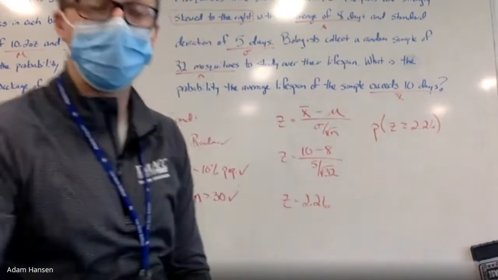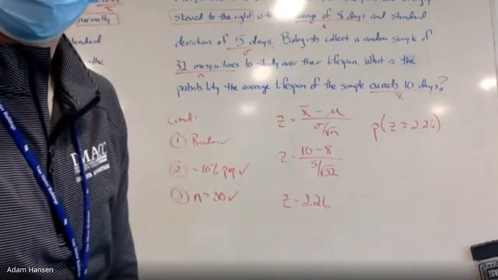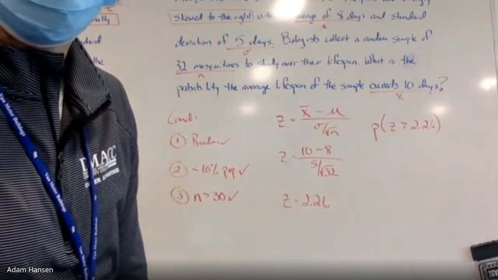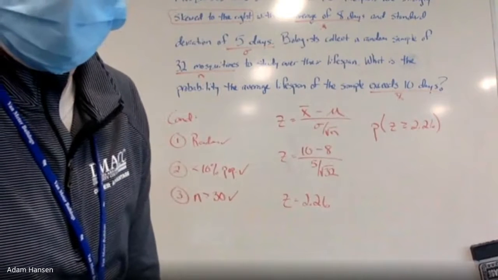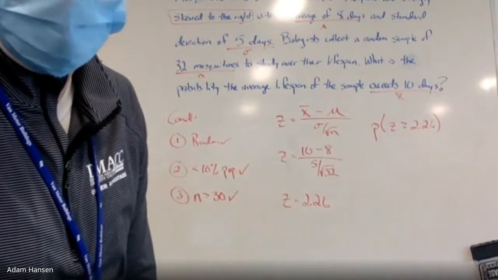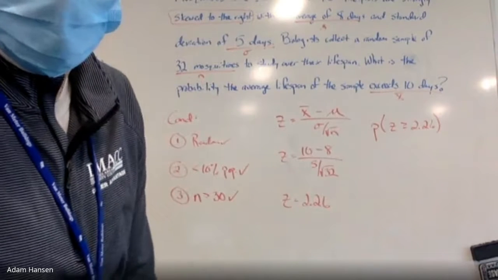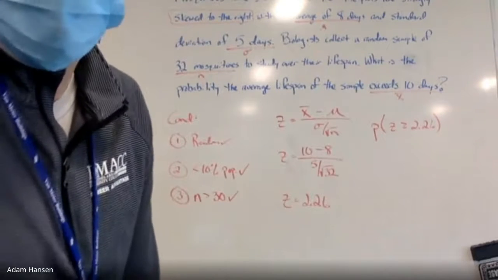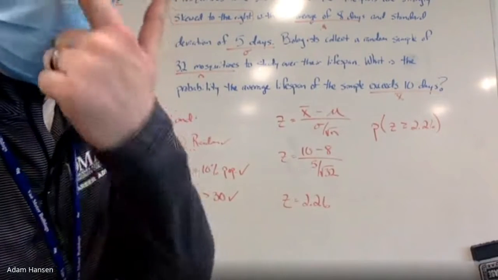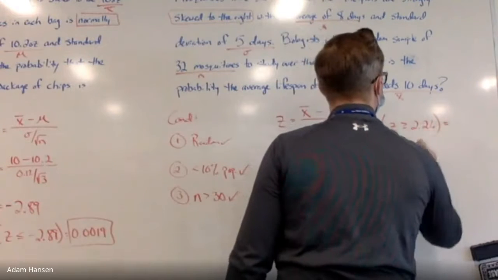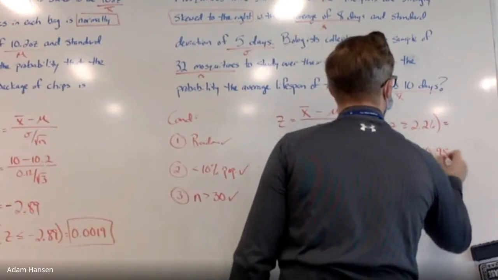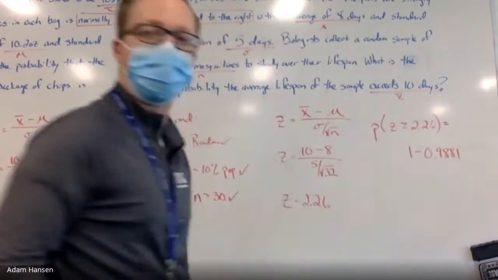So rather than the left tail from our z-table, we're going to look up the right tail. 2.26 and above is where? 0.9881. I want the right tail of that distribution, so 1 minus 0.9881.